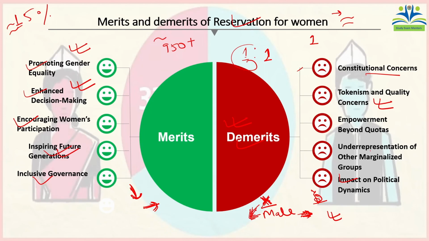Then underrepresentation of other marginalized groups. Reservation is not the only thing that can be done to empower a section. Now scheduled castes and scheduled tribes have got reservation, and many OBCs have got reservation. There would be other communities also that want reservation, because they think they are not empowered. So reservation itself is not the only thing that could solve the problem.